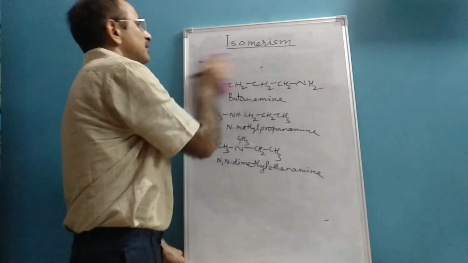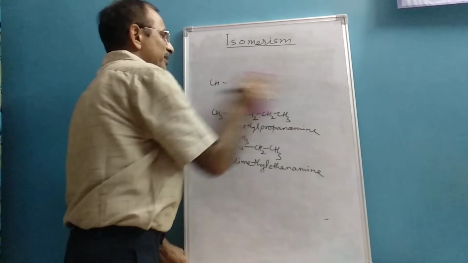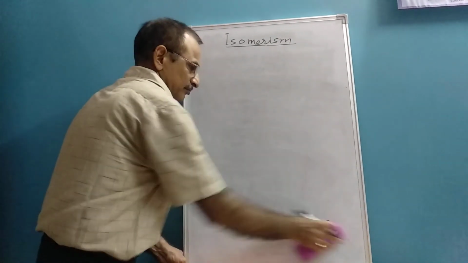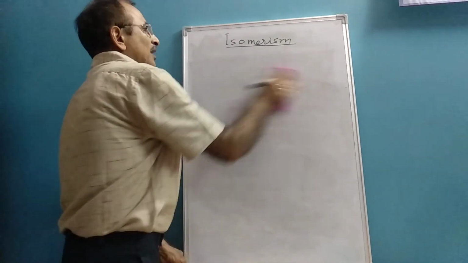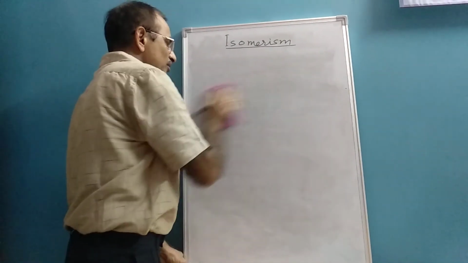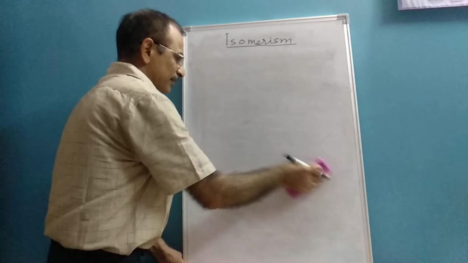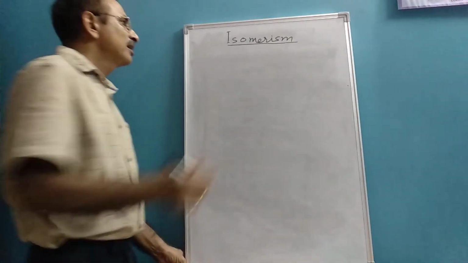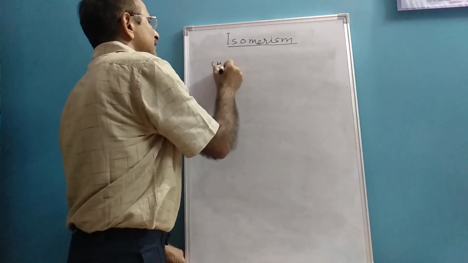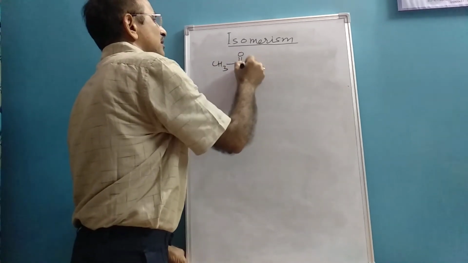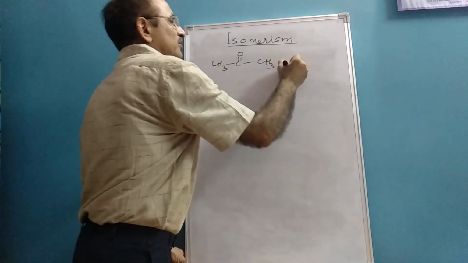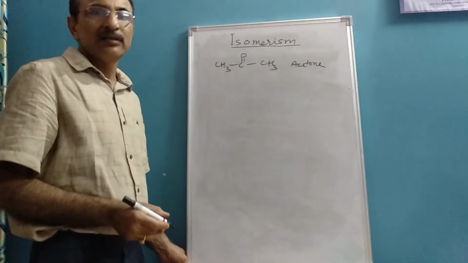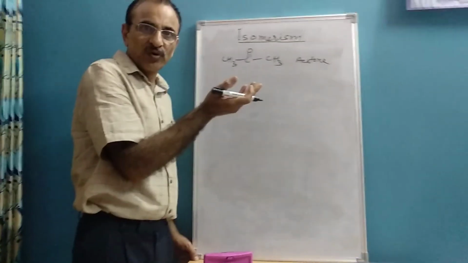Now we are coming to tautomerism. Normally, tautomerism occurs in molecules having multiple bonds. For example, consider acetone, also called propanone.